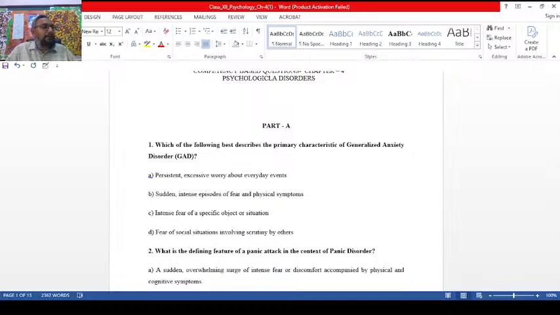So what is the first quality of the GAD? It is the generalized anxiety disorder. An individual feels that he is experiencing anxiety without any valid reason. In GAD, people are constantly scanning the environment for threats and dangers. So here, the given ABCD options: persistent and excessive worry about everyday events, that is the right answer. Sudden intense episodes, this is